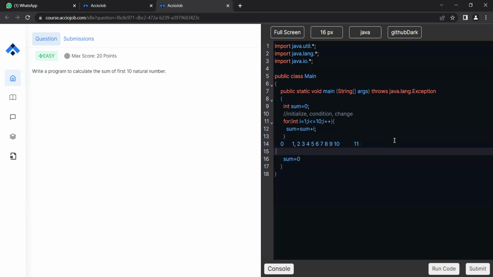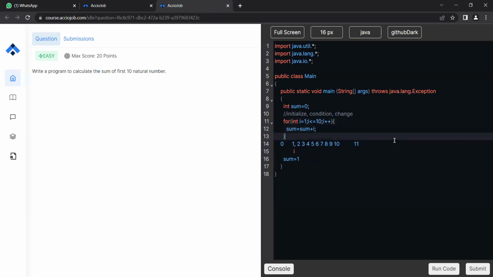So let me just point i also. So this is my i. What is the value of i at the moment? i is pointing at 1. Is this smaller than 10? Yes, it is smaller than 10. So sum will be incremented. Sum was 0 plus i makes it 1. After this, you can see there is no more statement.